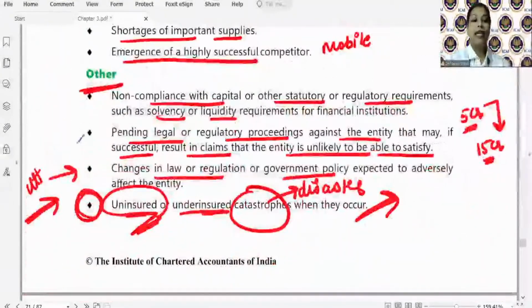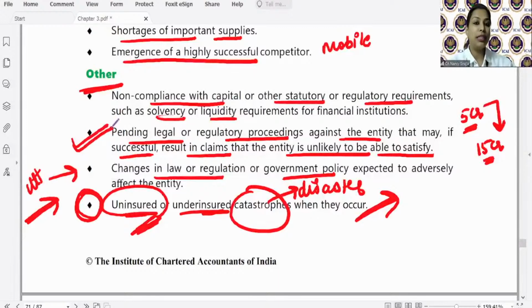3.71 is this only, है ना? ठीक है? Then if any proceeding was going on, है ना? Any proceeding against the litigation was going on, and now the outcome is, and the company, let's say, is having the profits of 5 CR during the year. Okay? And if the company loses this case, then there are chances that the company will have to pay 15 CR, that the company is unlikely to be able to satisfy such claim. So obviously there is going to be what? Doubt on the entity's ability to continue as a going concern.